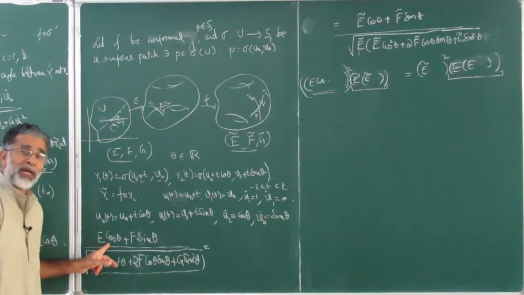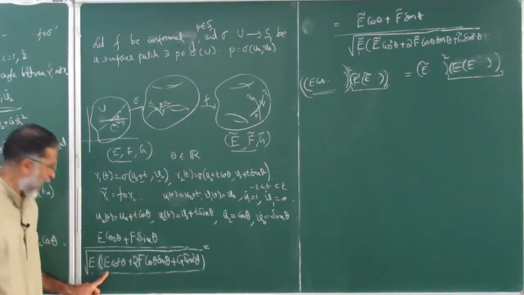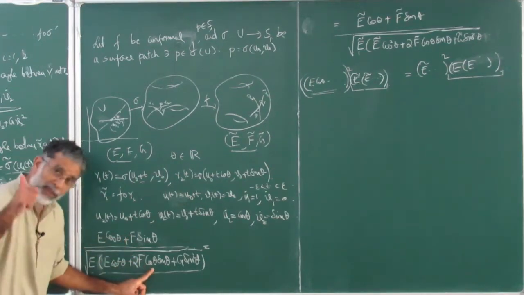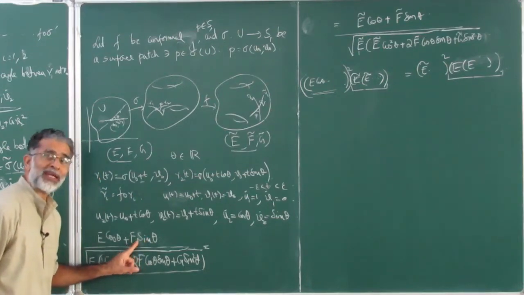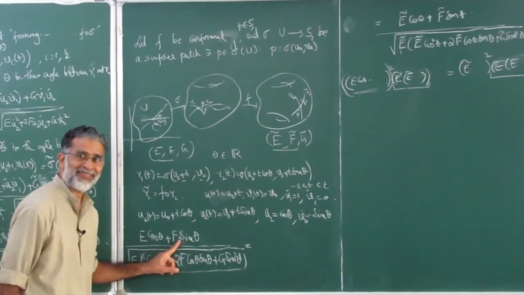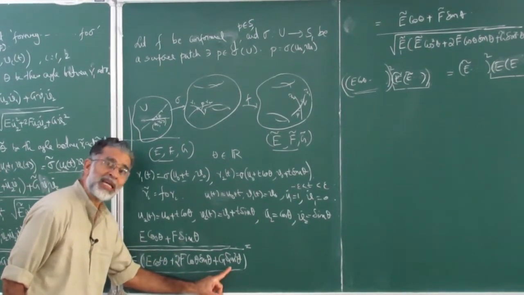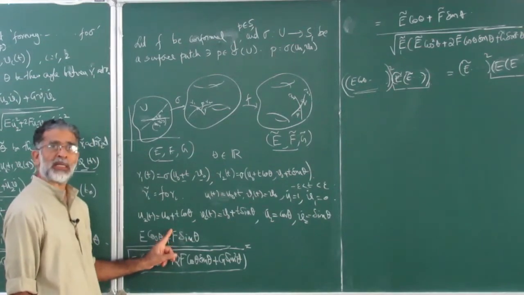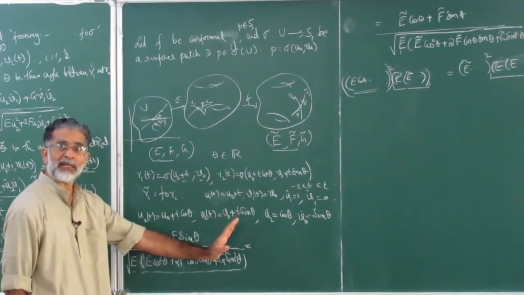Then F square sin square theta. So you have an F square sin square theta, but here you have G sin square theta. So you add a G sin square theta and subtract that. So the subtracted factors we get the other way.